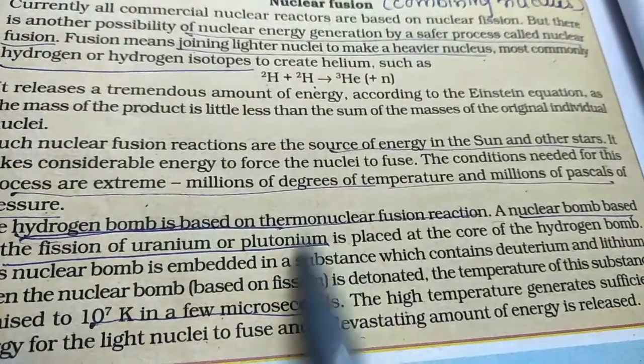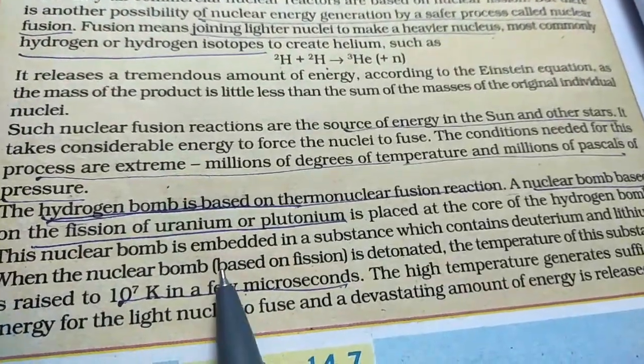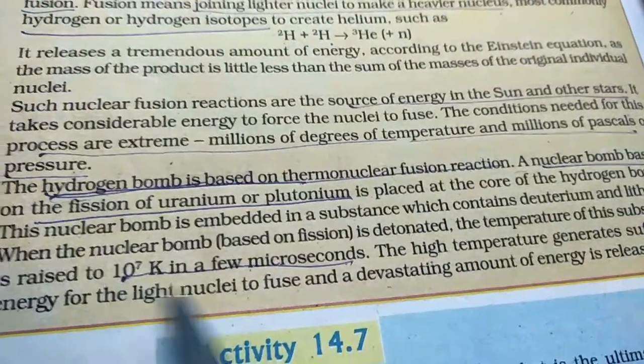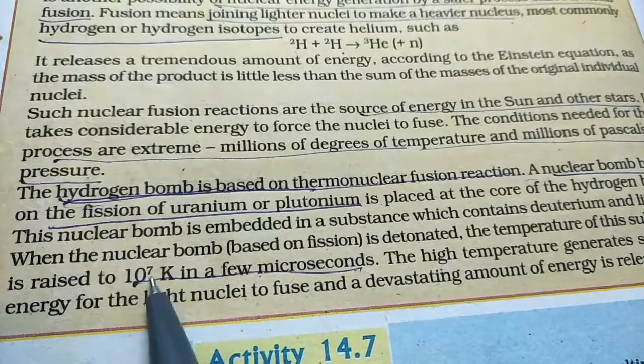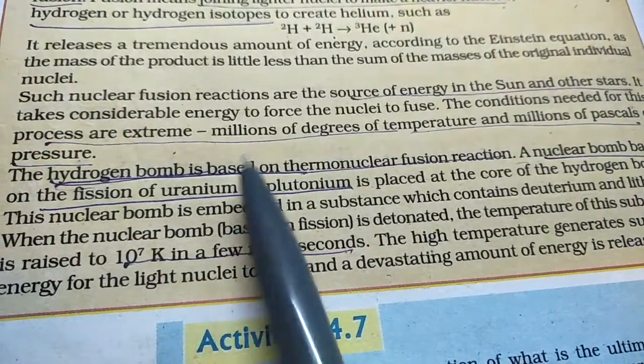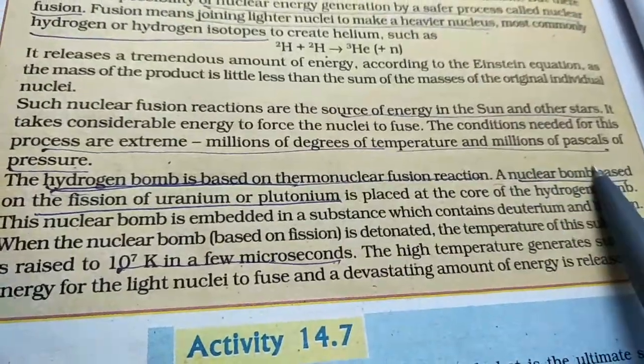Now both of them are combined to make a nuclear bomb, where you have a very high temperature, raised to about 10 raised to 7 Kelvin in a few microseconds, when you combine both the hydrogen bomb and the nuclear bomb.